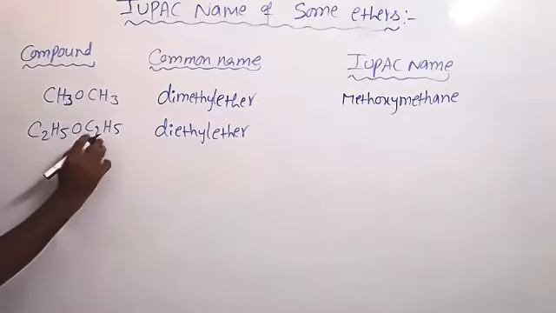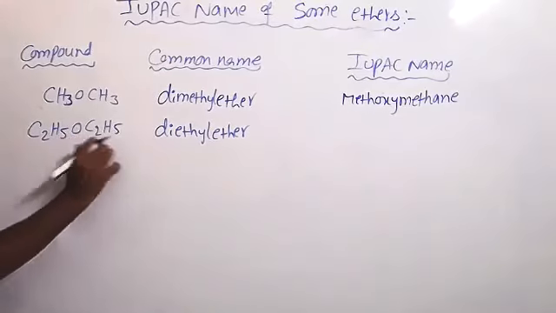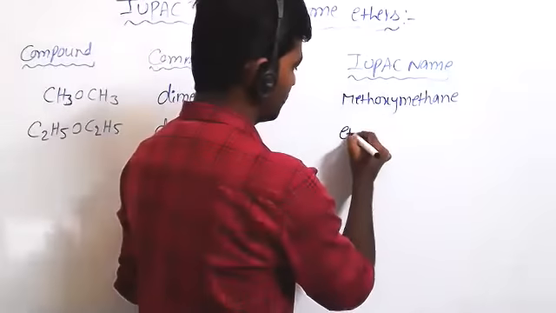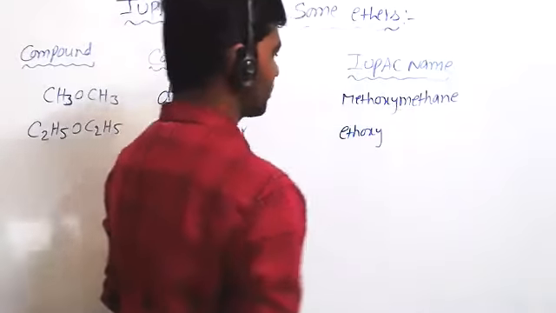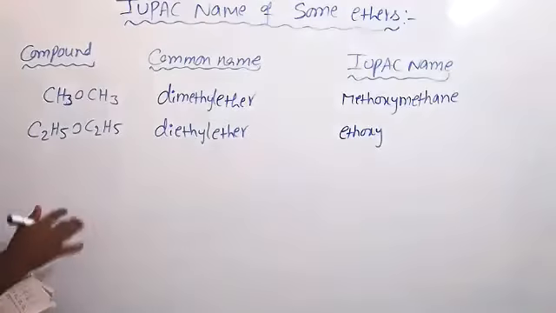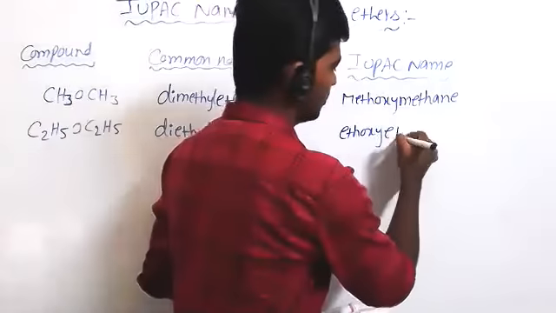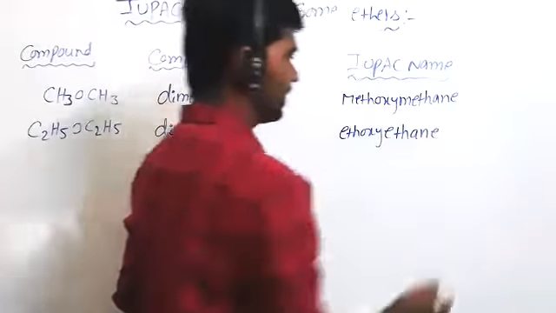Next, the IUPAC name. This is ethyl with oxygen, so you call it ethoxy. And this part is left now, so it's the ethane. Ethoxy ethane.